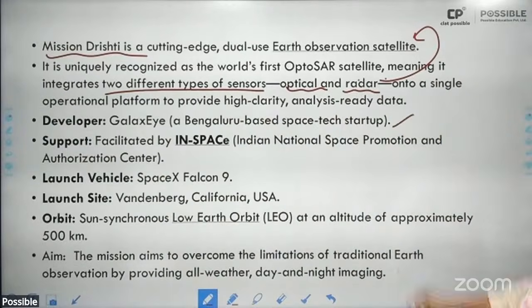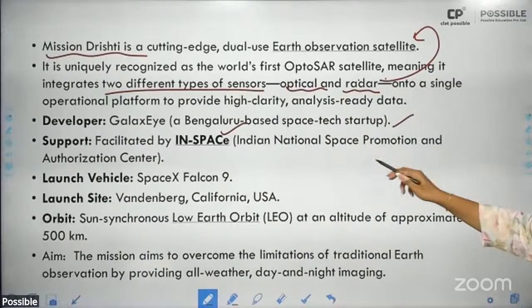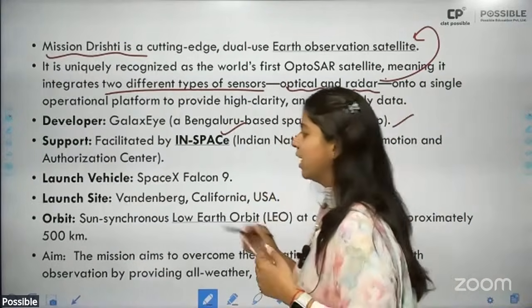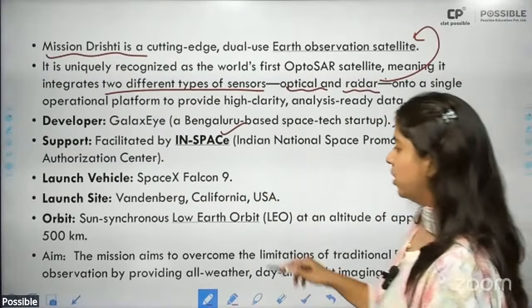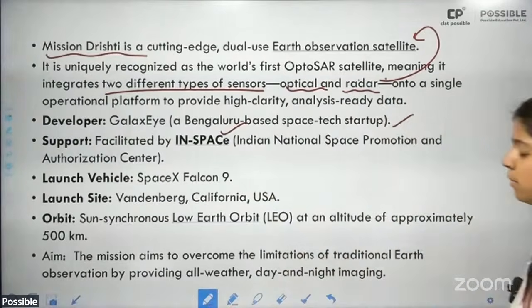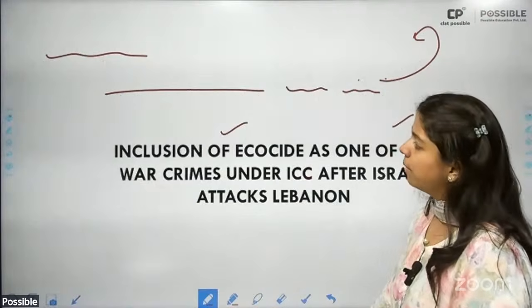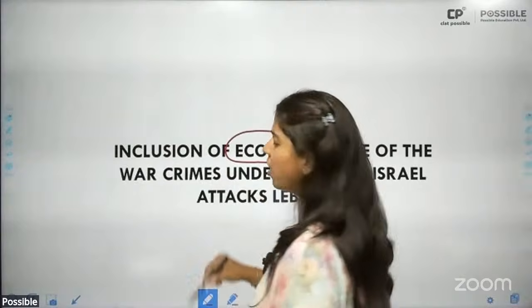It has been developed by Galaxy Eye. It has been supported by InSpace, which is the Indian National Space Promotion and Authorization Center, and launched by SpaceX Falcon 9 from California, USA. Orbit: sun synchronous low Earth orbit at an altitude of approximately 500 kilometers. All right, to overcome limitations of traditional Earth observation satellites, providing all-weather updates. Okay. Then another, now these are all one-liners that you have to keep in mind with respect